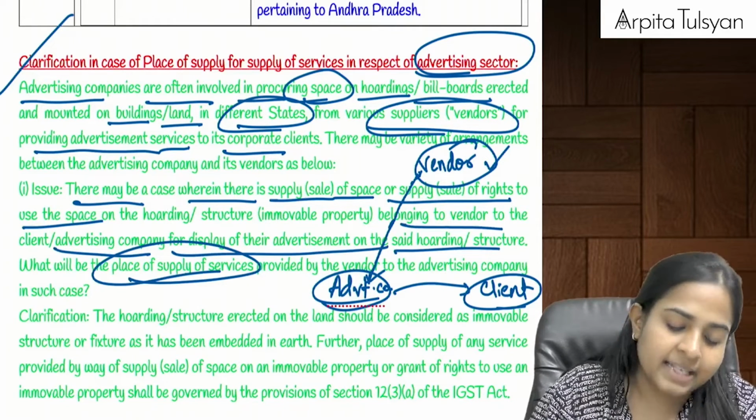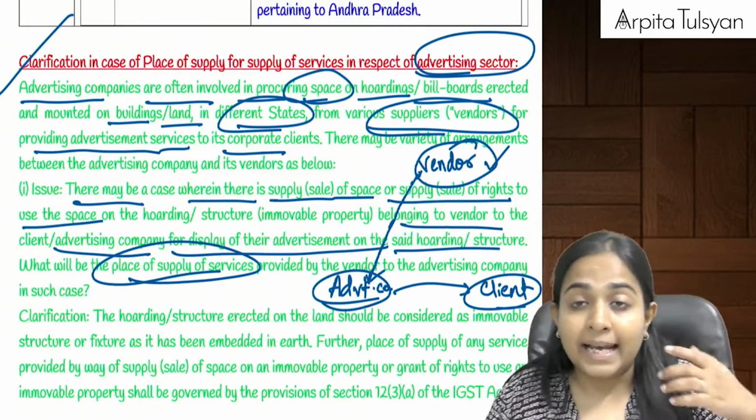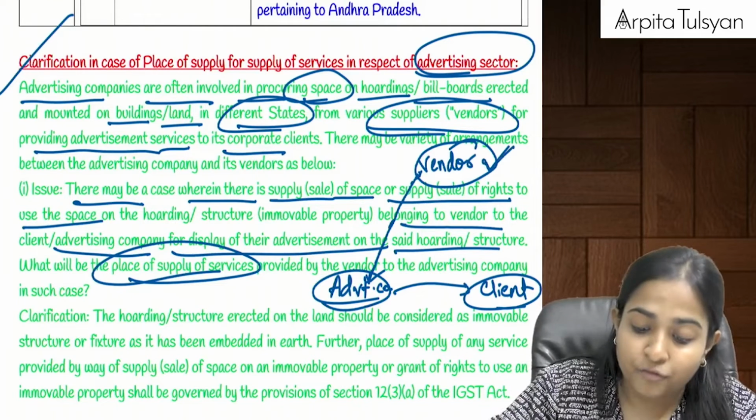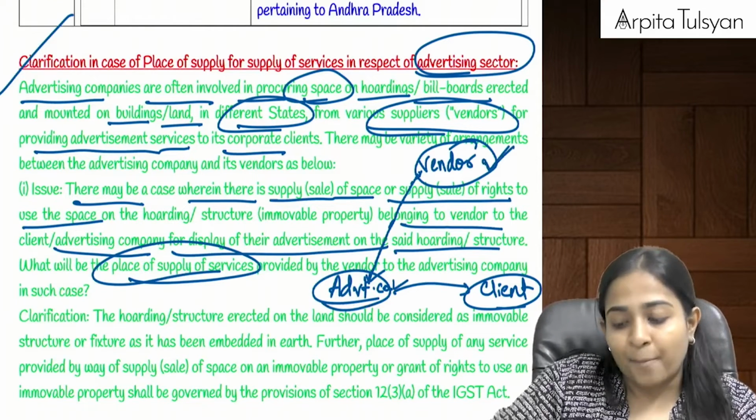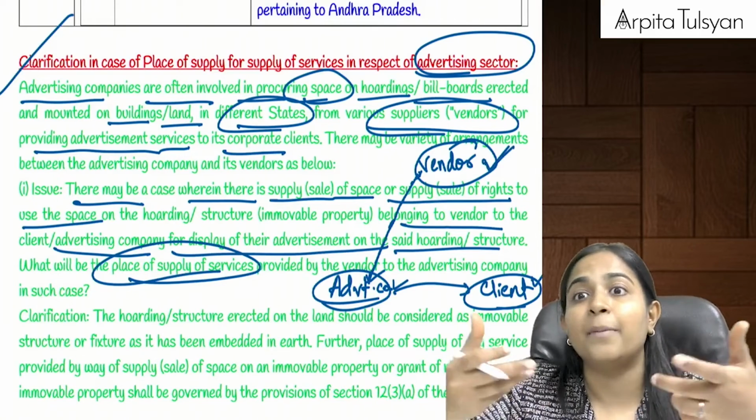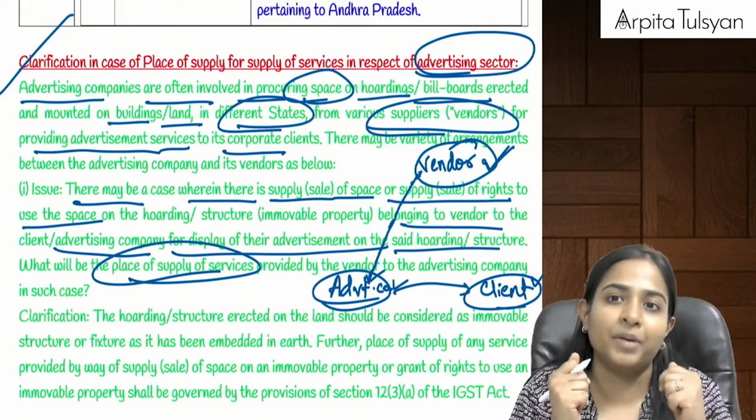Now here they are asking what will be the place of supply. Will the place of supply be the location of the vendor, or of the advertisement company? Will it be of the client, or will it be the place where that advertisement is done? What will be the place of supply?